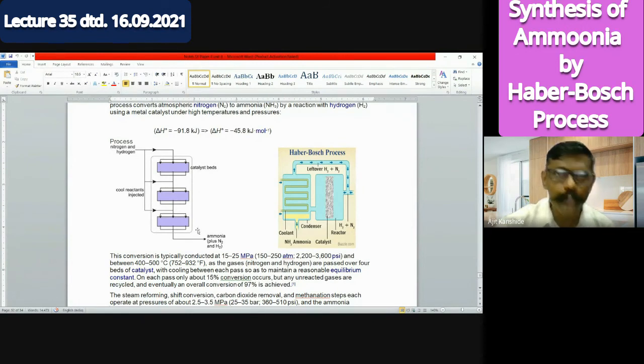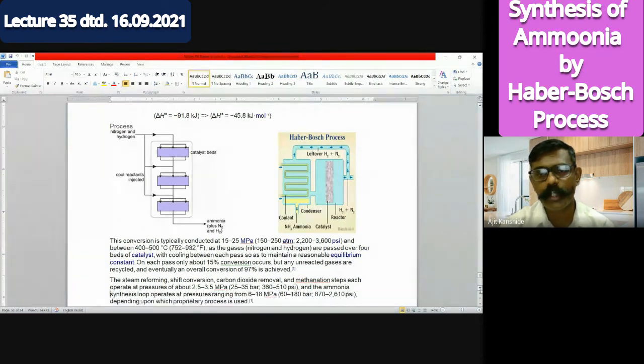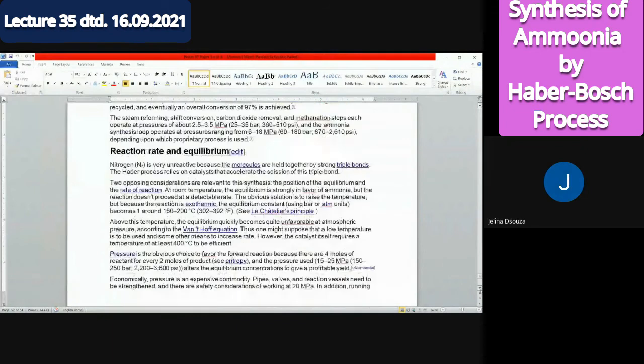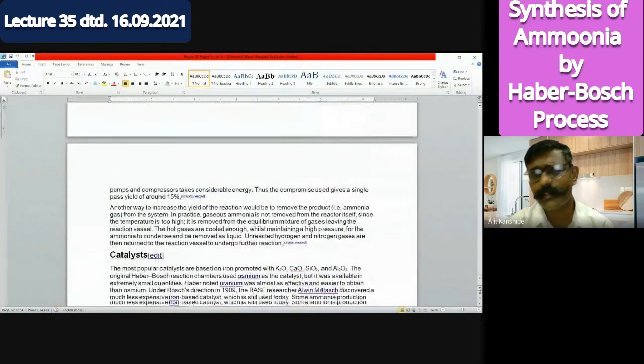So we can go through these further explanations: the temperature needed, catalyst use, the mechanism of the catalyst, the coolants and the role of that coolant, the product obtained, separation of the ammonia from the product, and again the reuse of hydrogen and nitrogen. The general explanation I had given to you. In particular, you can go through these notes, and if doubts are there, you can ask. Up to here, is the concept clear? Formation of the ammonia molecule? Yes, sir. It's the magic of equilibrium.